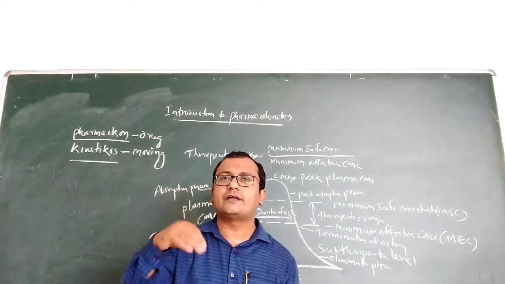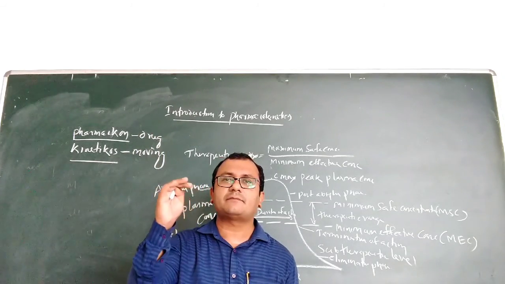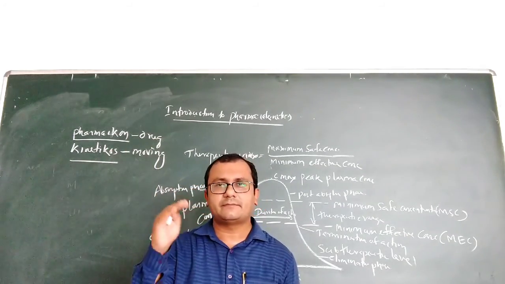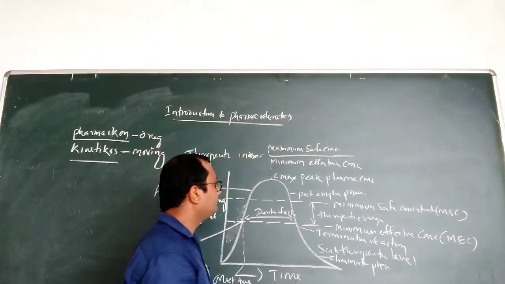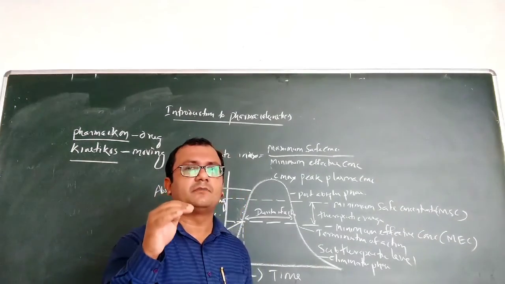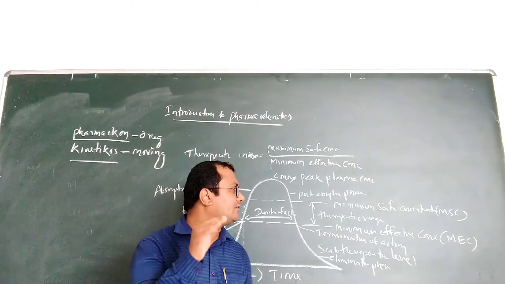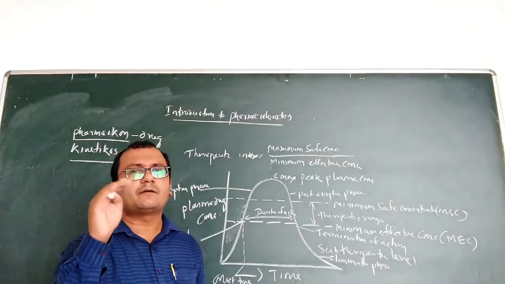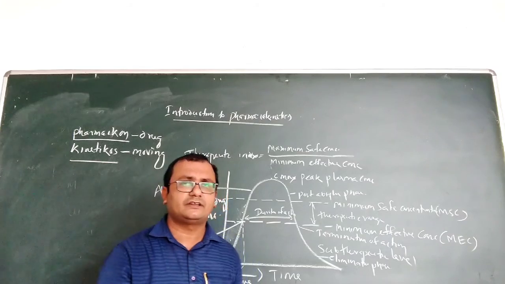If the drug goes above that, it may give a toxic effect, and there is another limit called the minimum toxic concentration or maximum safe concentration. Above that concentration, the drug will give toxic effects and different types of side effects.